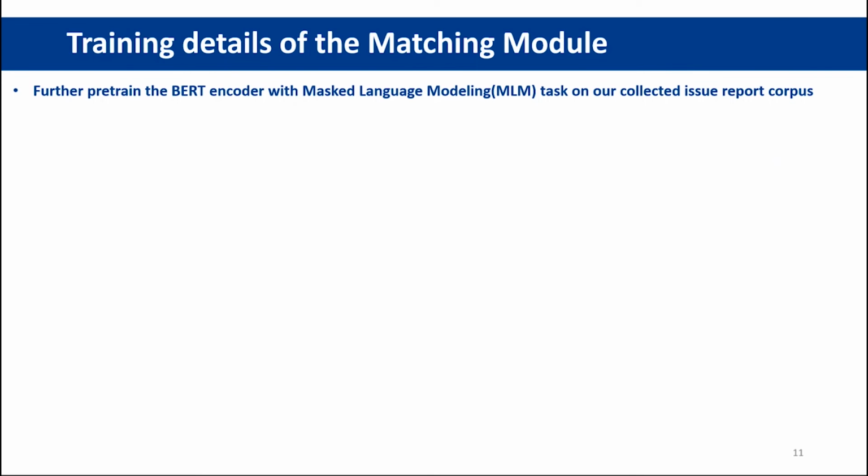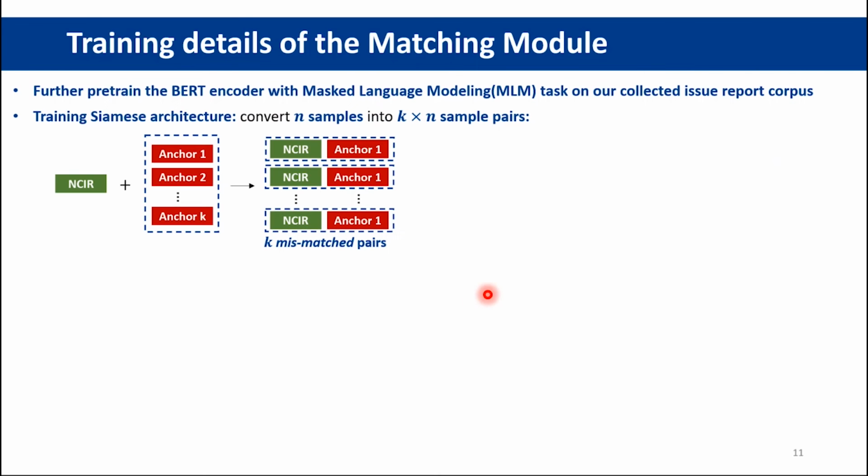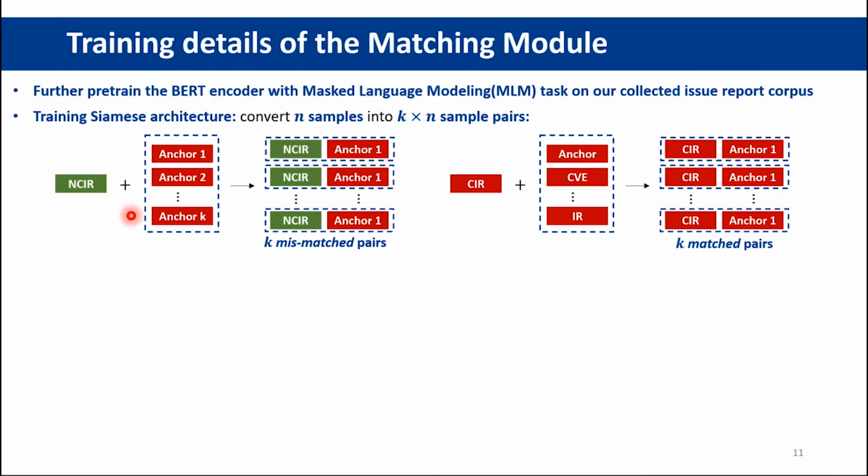Next, we introduce the training details of the matching module. Since the issue reports are very different from the corpus used to pre-train BERT, we further pre-train it using the collected issue report corpus. For the training of Siamese architecture, we convert n samples into k times n sample pairs. Specifically, we convert each NCIR and CIR into k mismatched and matched pairs respectively.